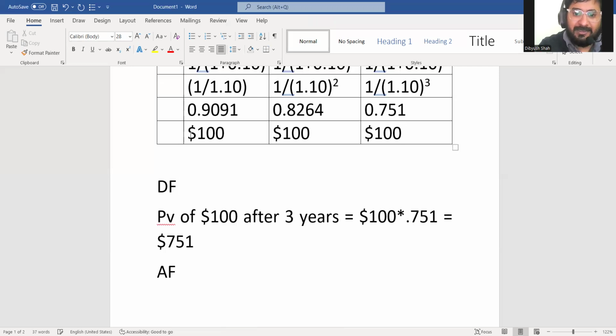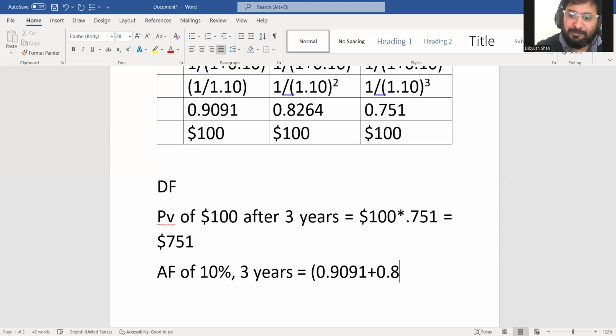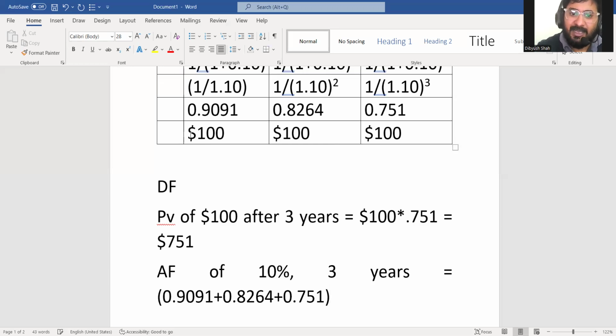So annuity factor is actually nothing. We will simply add up the discounting factors for the relevant years. So we will simply add up 0.9091 plus 0.8264 plus 0.751, and we will multiply it with the one-time cash flow.